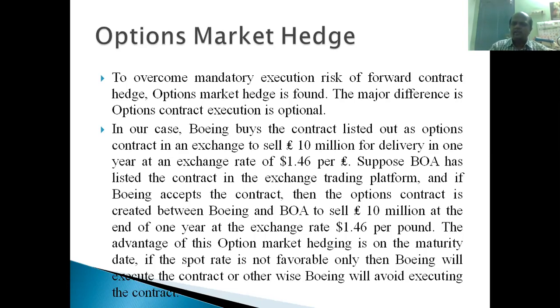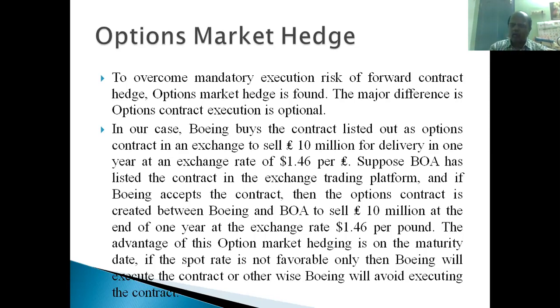The advantage. So now what happens? After 1 year, now it's the credit. That is a specialty of these derivative tools, right? The option contract is created now, but the execution of the contract will be on a future date. This clearly mentions the 1 year delivery. So 15 May 2020, the option contract is created. 15 May 2021, the options contract will be executed.